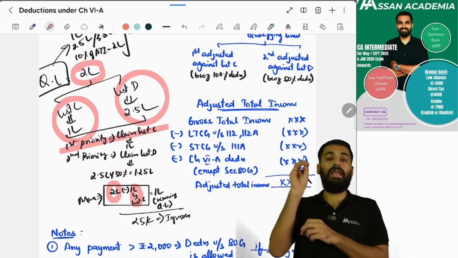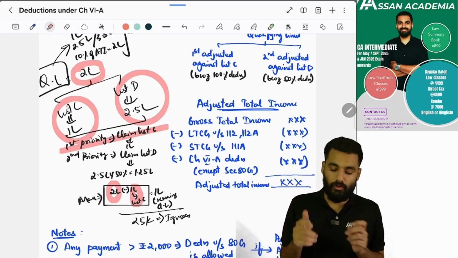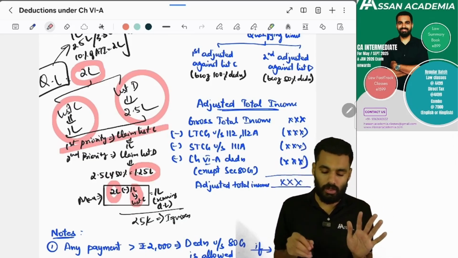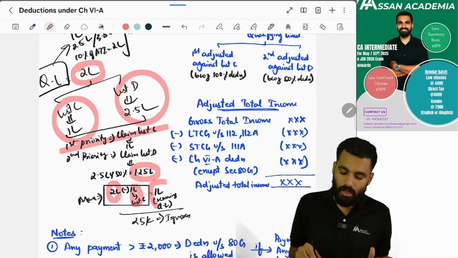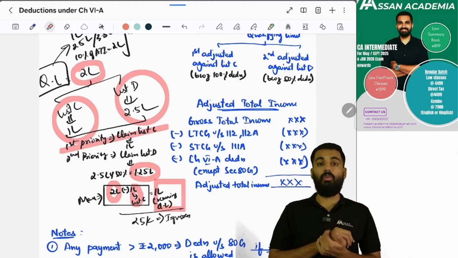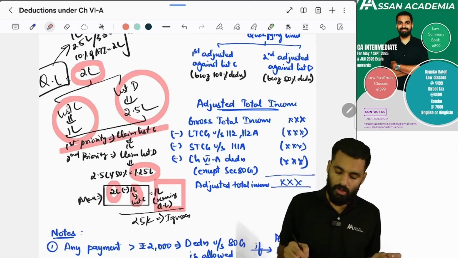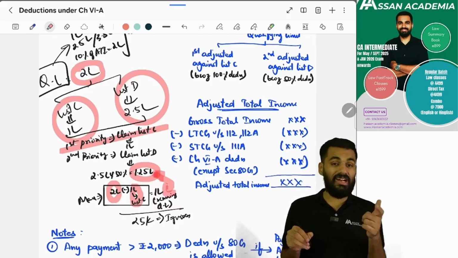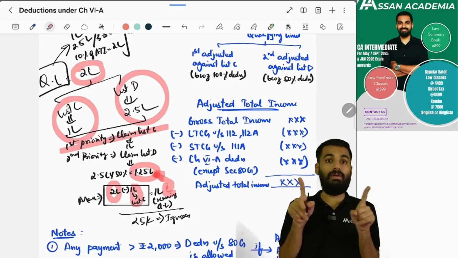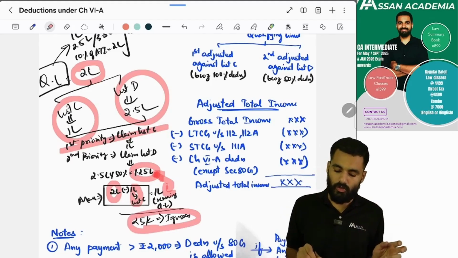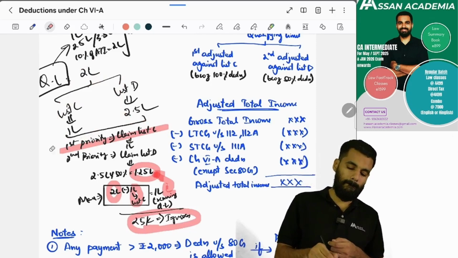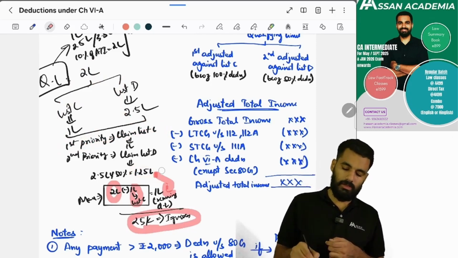In list D, they have donated 2,50,000 rupees. 50% of that is 1 lakh 25,000. But how much is remaining? Remaining is 1 lakh. So compared with 1 lakh, how much extra is there? The donation you can claim as deduction is 25,000 more. This 25,000 you have to ignore.